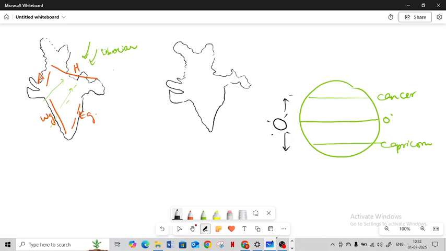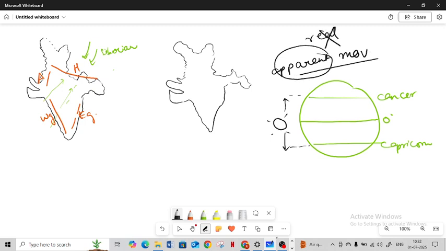For the whole year, the Sun has its position moving from Cancer to Capricorn, and again Capricorn to Cancer. This is called the apparent movement of the Sun. Why apparent? Because we know that the Sun is not moving. It's the Earth which is moving, and since we are moving, for us it seems that the Sun is moving, but in reality the Sun is not moving. That's why the word apparent and not real.